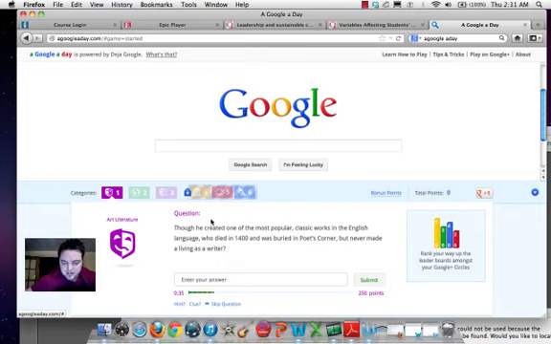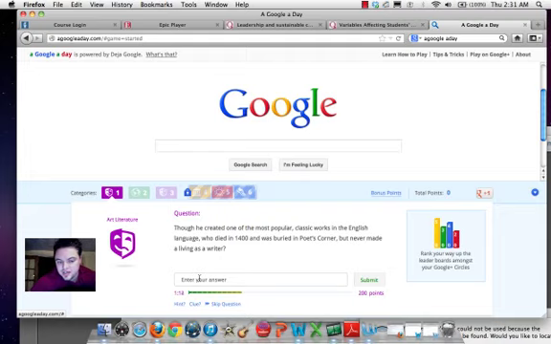So the question says, though he created one of the most popular classic works in the English language, who died in 1400 and was buried in Poets' Corner, but never made a living as a writer. And already my timer has started, so I'm about 40 seconds into it. I've got to go and search and try to find the answer to this question. So I'm going to create 2, 3, 4, sometimes 5 or 6 searches, and then take that piece of information, add it to another piece of information, add it to another piece of information until I get the answer.